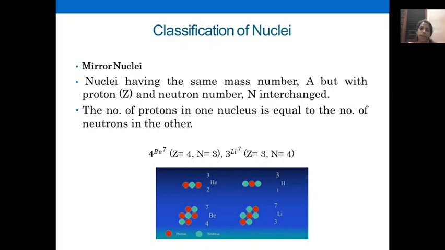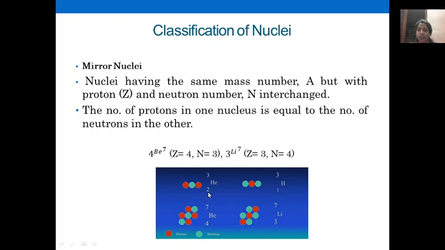For example, beryllium and lithium is a very good example of mirror nuclei. Beryllium atomic number is 4, mass number is 7, means number of neutrons is 3. And this is inverted in the case of lithium. Lithium 3, 7: atomic number becomes 3 and neutron number becomes 4. I hope you understood. The Z in beryllium becomes N in lithium, and N in beryllium becomes Z of lithium.